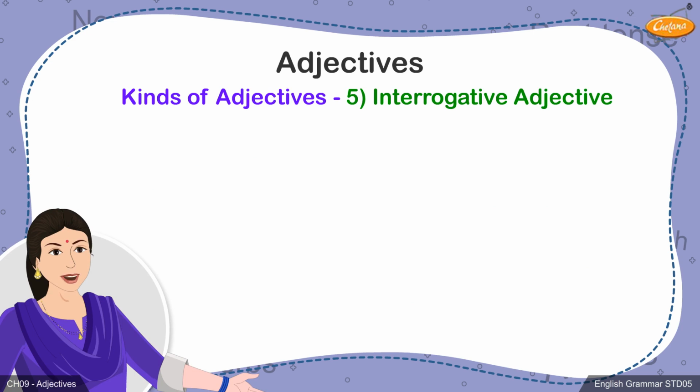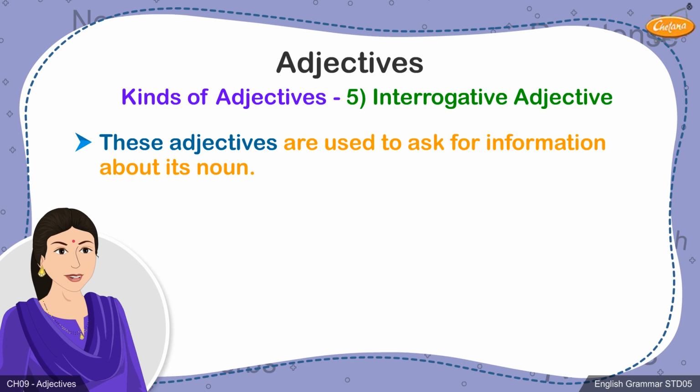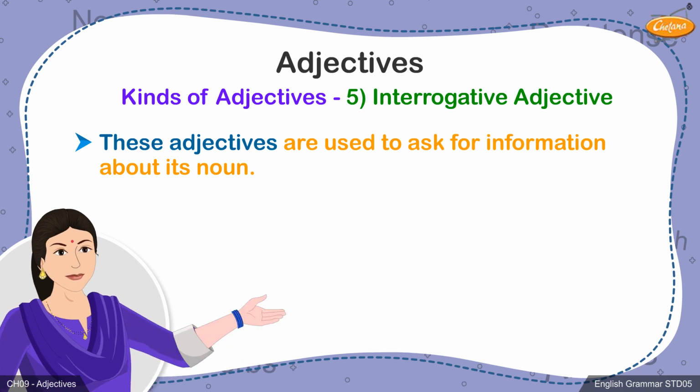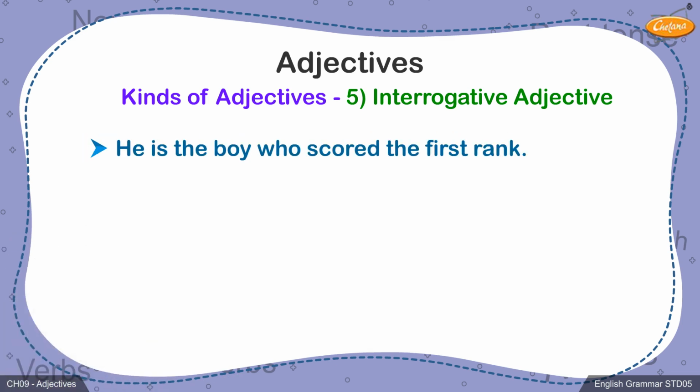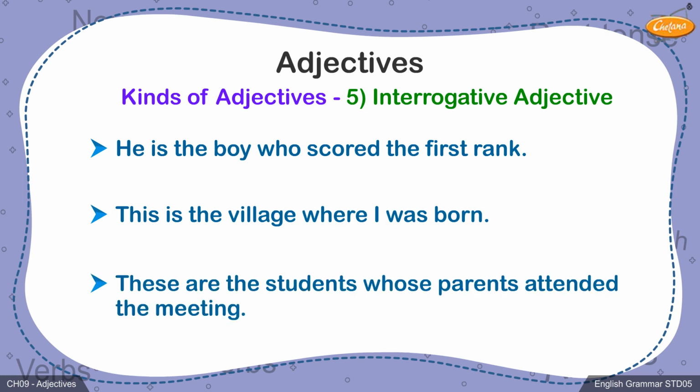5. Interrogative adjectives are those which are used to ask for information about its noun. In the following sentences, he is the boy who scored the first rank. This is the village where I was born. These are the students whose parents attended the meeting.